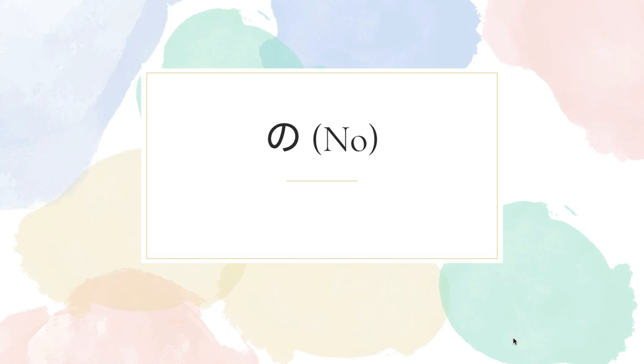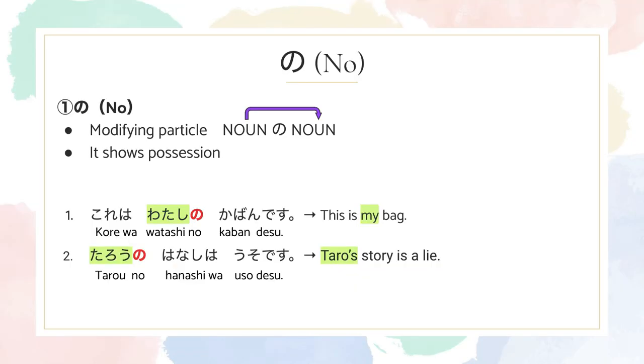After de, we're going to talk about no. The first function of no is modifying particles. As you can see from the formula, it normally starts with the noun, and in between the nouns, you would insert no. So, noun, no, noun. And no shows possession.